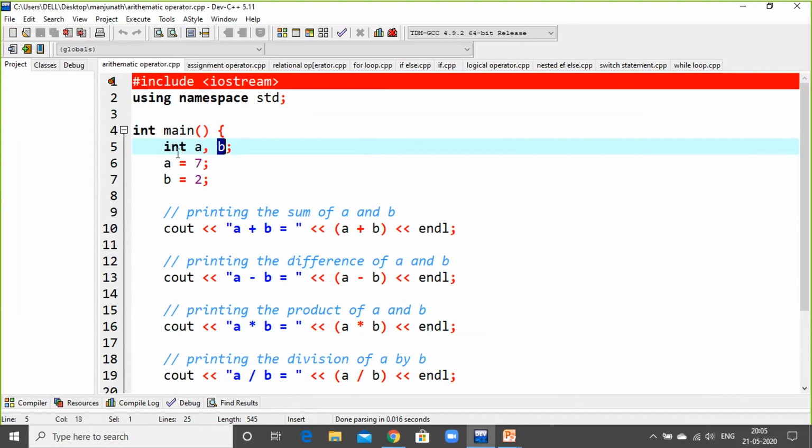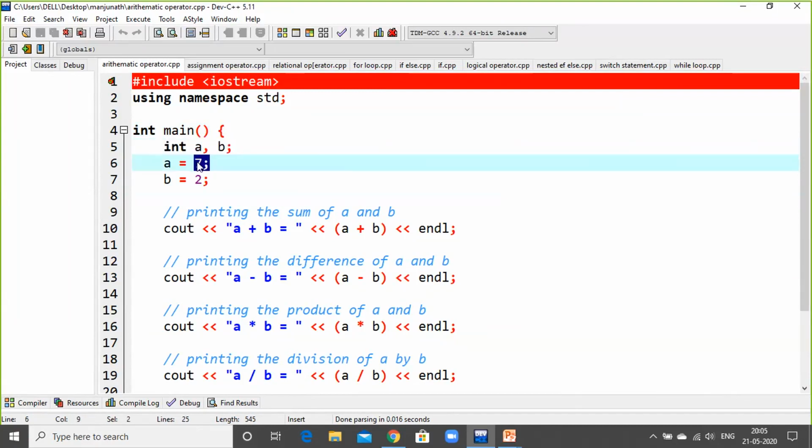So if you use this much, it is not enough; you need to assign a value for a variable. So we have assigned a value for a variable: in A, 7 is assigned, and in B, 2 is assigned. The equal to symbol is an assignment operator symbol that is used to assign a value to a variable.